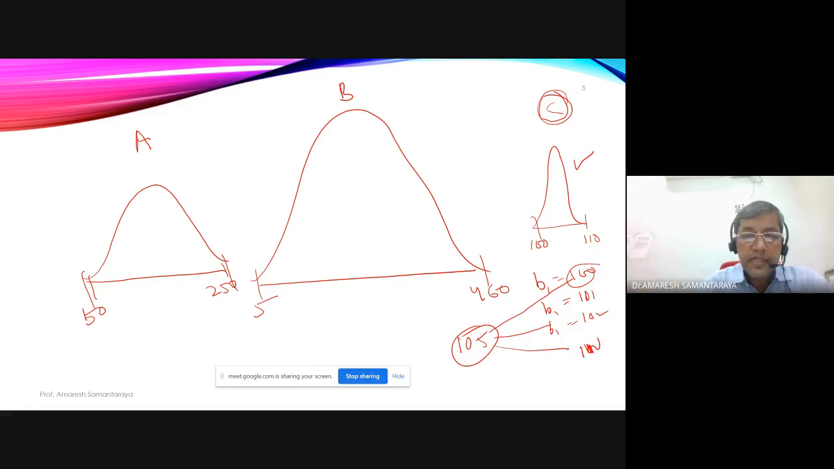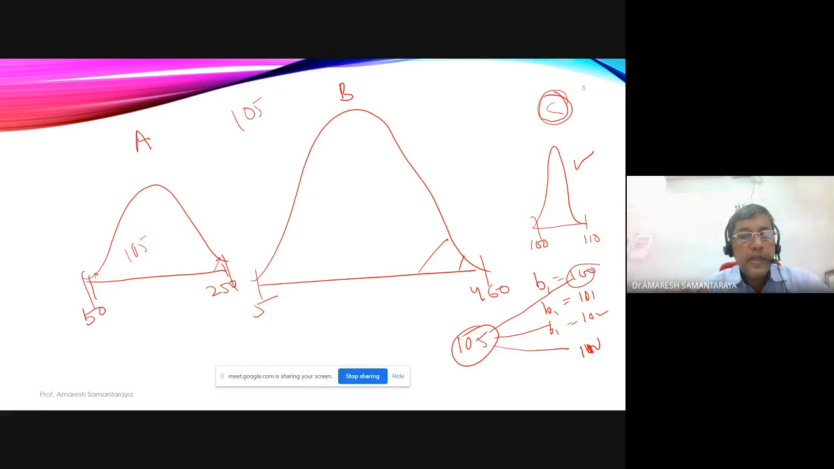Okay. But here, if your true value is 105, you may get anything. You may get even 420, or you may get 350. So 350 to 105 distance is much more compared to these values. Here also, although true is 105, you may get 240. You may get 60, right?